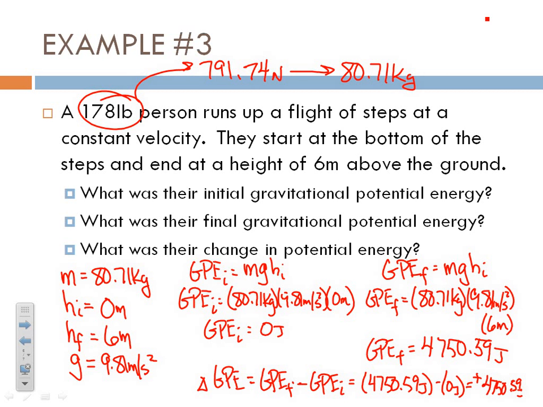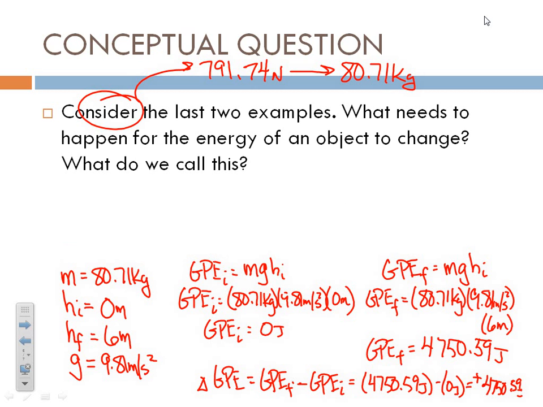So if we increased our energy by that much, that energy had to come from somewhere. Something did work. Well, you walked up the steps. You did the work. You put that energy there where it wasn't before when you walked up those steps. So there you go. That's gravitational potential energy.